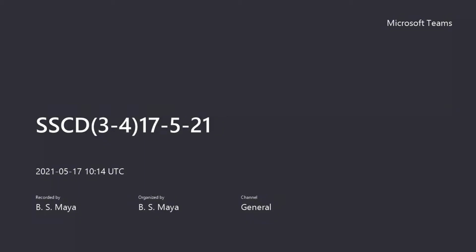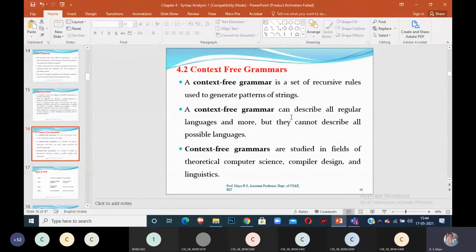Okay, what is context-free grammar? A context-free grammar is a set of recursive rules used to generate patterns of strings. These context-free grammars can describe all regular languages and more, but they cannot describe all possible languages. Context-free grammars are studied in the field of theoretical computer science, compiler design, and linguistics.